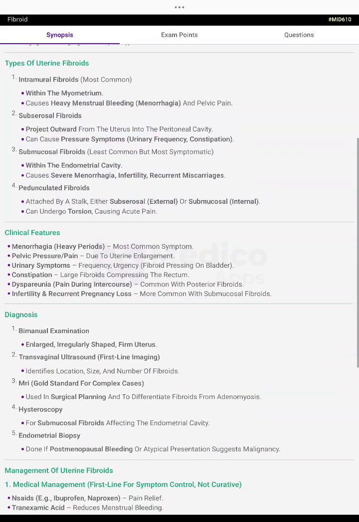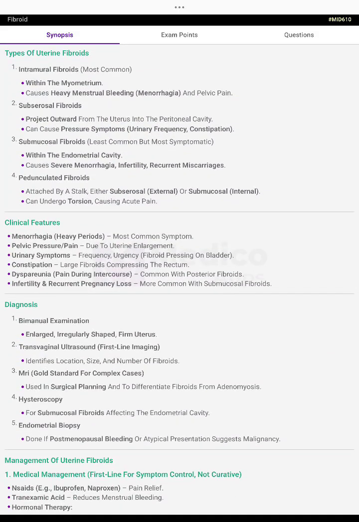Types of uterine fibroids. Intramural fibroids are the most common, within the myometrium, causing heavy menstrual bleeding, menorrhagia, and pelvic pain. Subserosal fibroids project outward from the uterus into the peritoneal cavity and can cause pressure symptoms, urinary frequency, and constipation. Submucosal fibroids are the least common but most symptomatic, within the endometrial cavity, causing severe menorrhagia, infertility, and recurrent miscarriage.